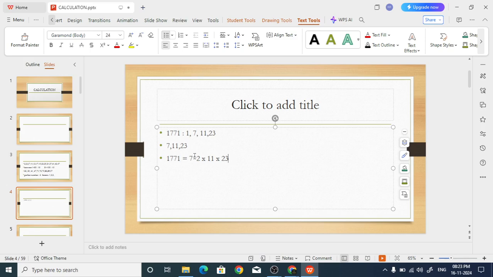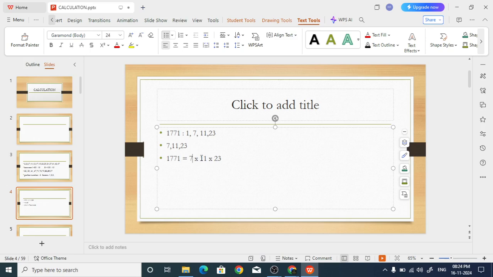Divided by 7 means 253, and divided by 23, 11 will come. So it is 7 into 11 into 23.